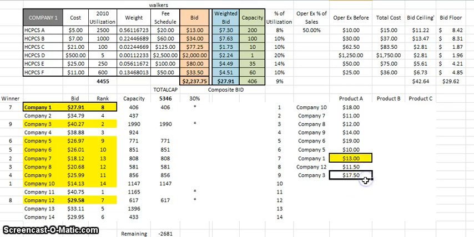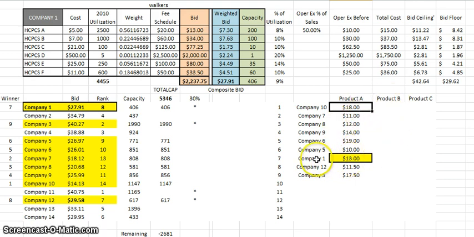Okay? And now every company who participated, who won competitive bidding, is going to get $13 as their single payer amount for HCPCS code A. Now look at company 10. Company 10 bid $18. Well, they're still only going to get $13 for HCPCS code A, even though they bid $18. Okay? Then we're going to do the same thing for product B.